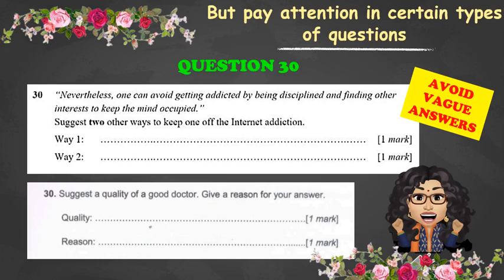They ask for a quality and then they want a reason to justify the first part. If your reasoning is not clear, it's vague, then the quality also may not get the mark. So it's either 2 marks or 0 marks. Avoid vague answers. Vague means unclear.